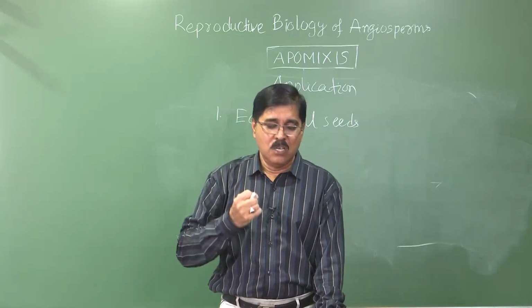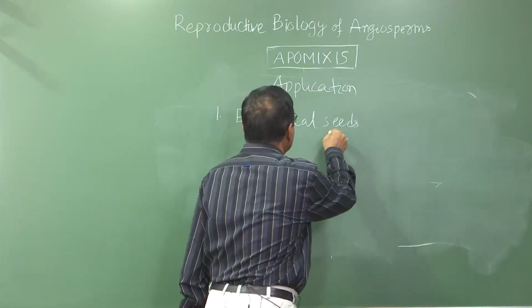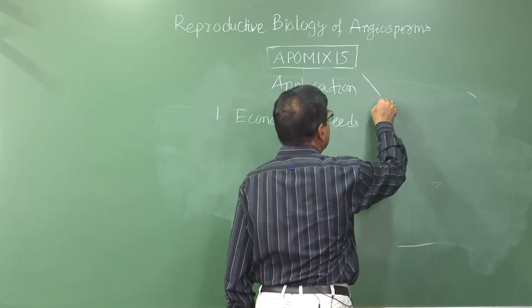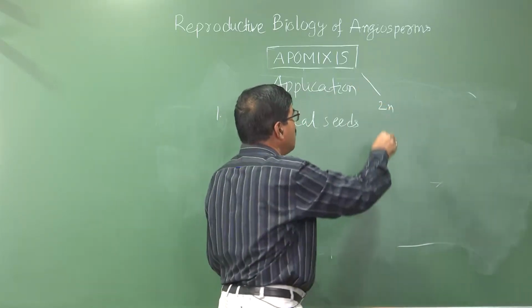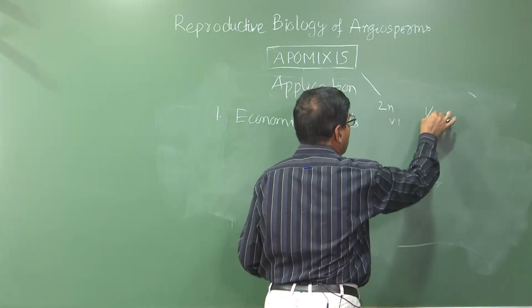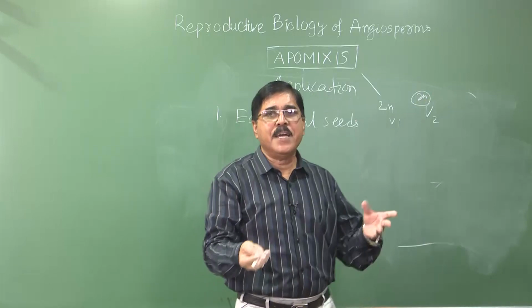Hybrid development is shorter and easier. Why? Because here when we get the seed through apomixis, it is 2n, it is pure. So with variety 1 and variety 2, we make the hybrid, and we get very pure seeds.